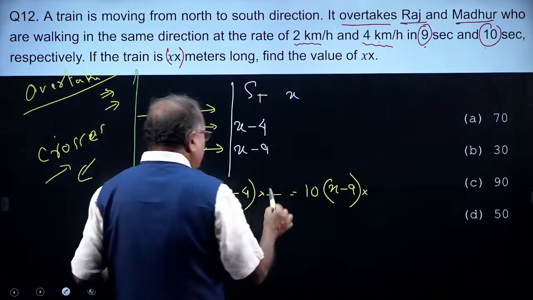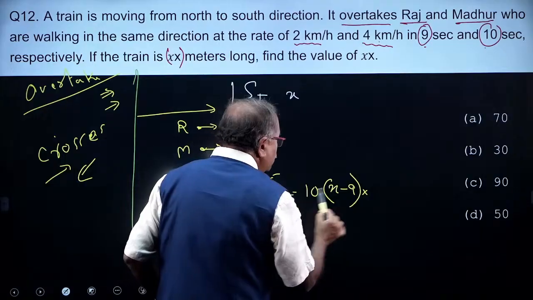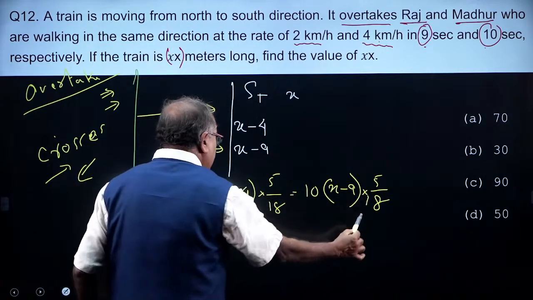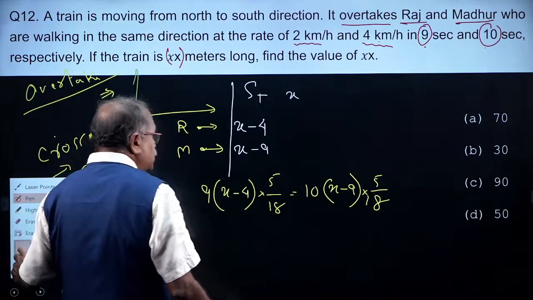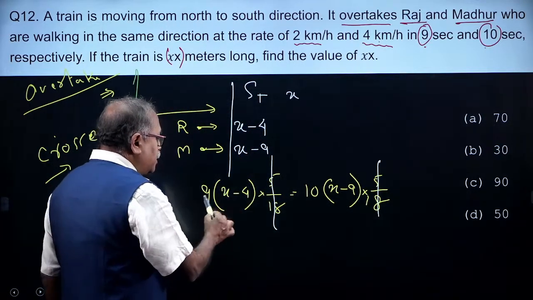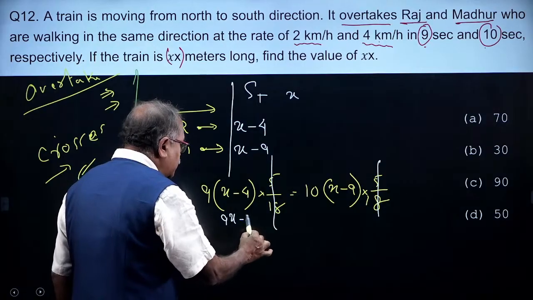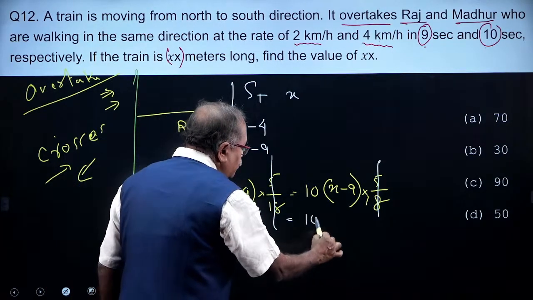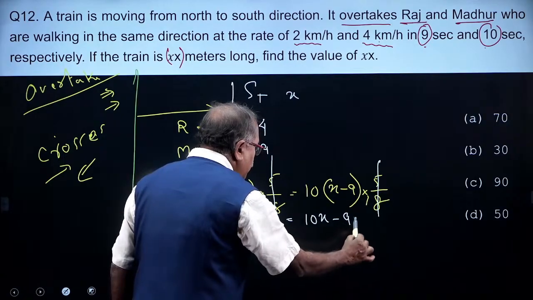By cancelling, you get 9x minus 36, which is equal to 10x minus 90.